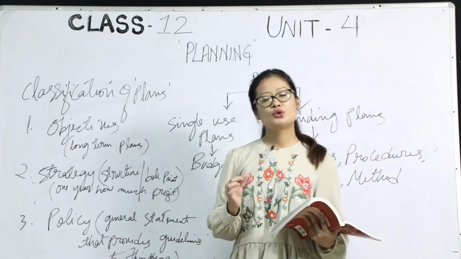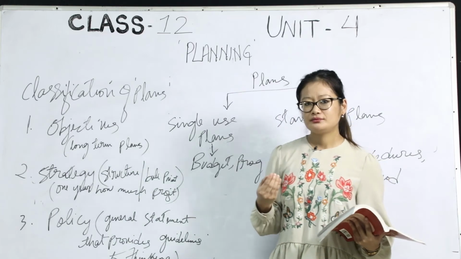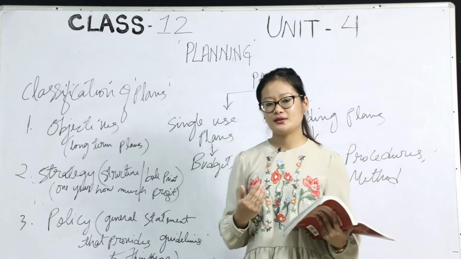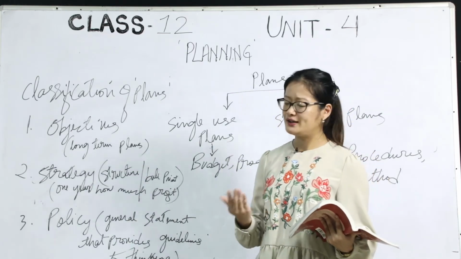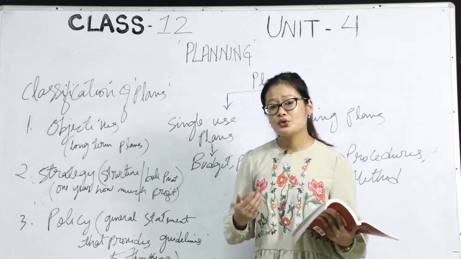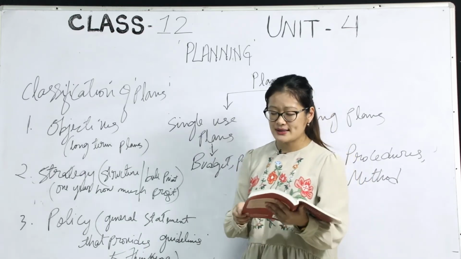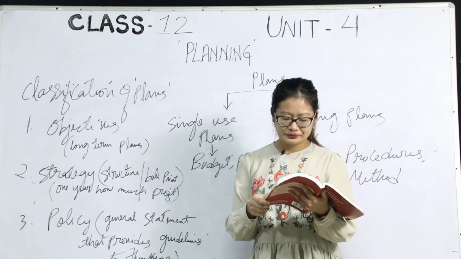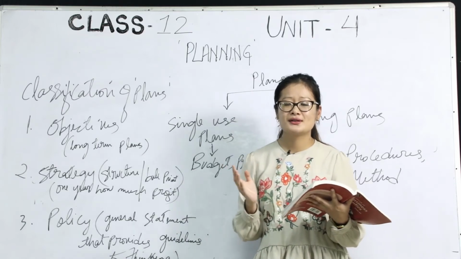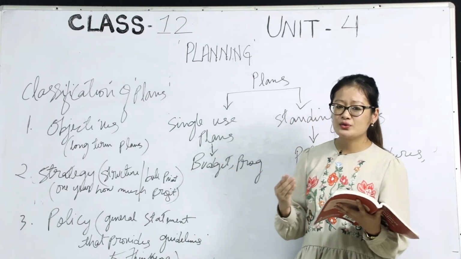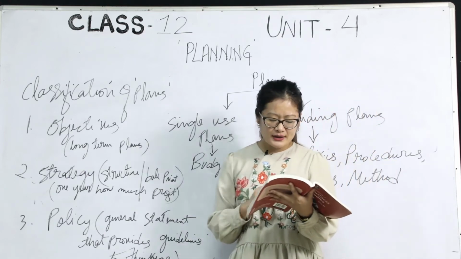So through policy, planning is always successful. Let me just put it that way. Through policy, planning is always successful. It guides how the work should be done, some do's and don'ts and so on.